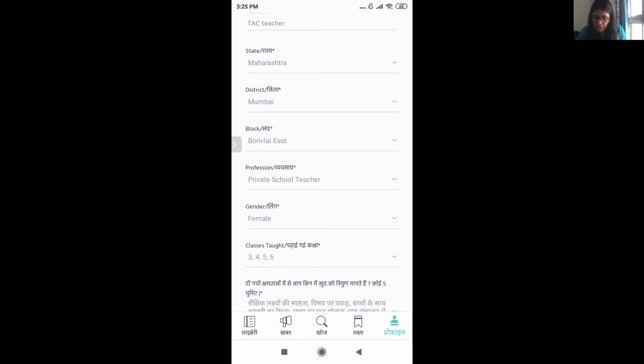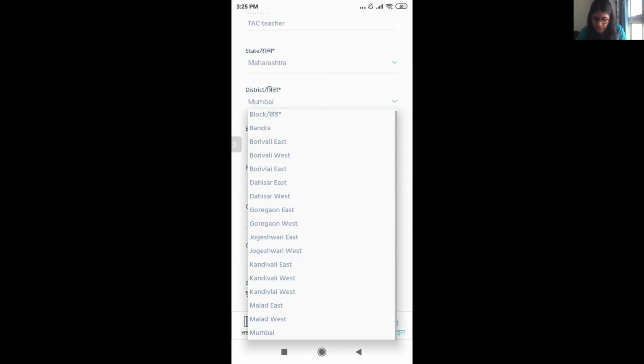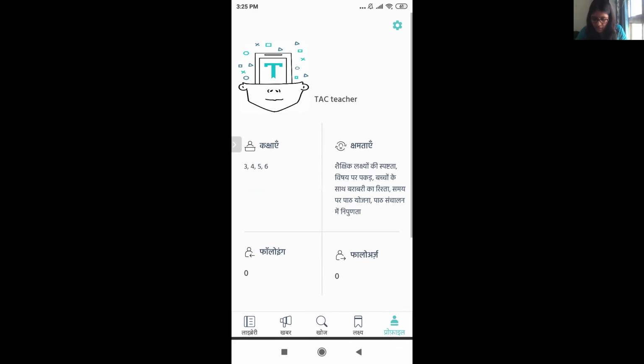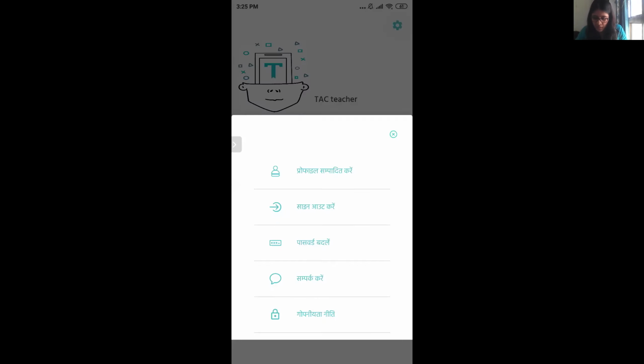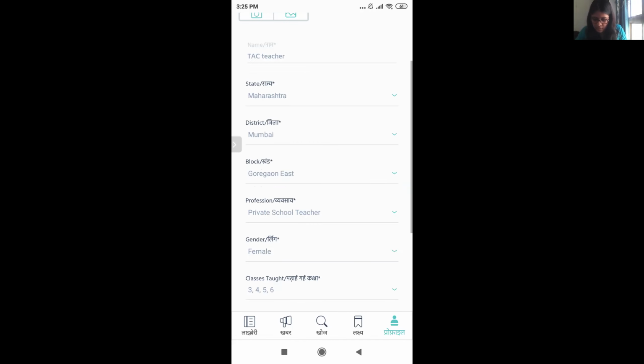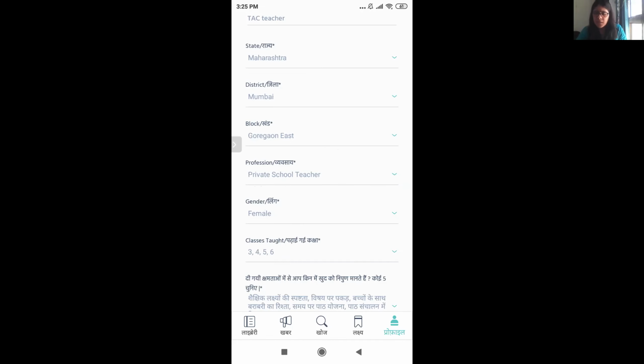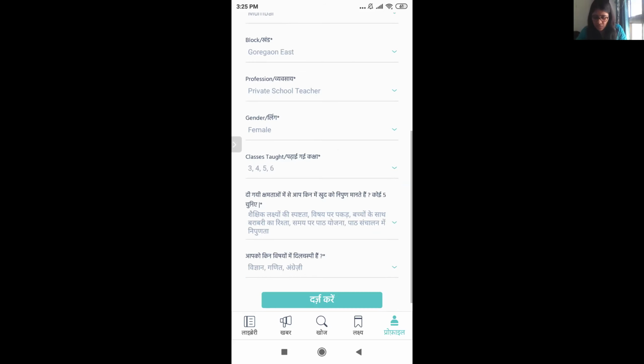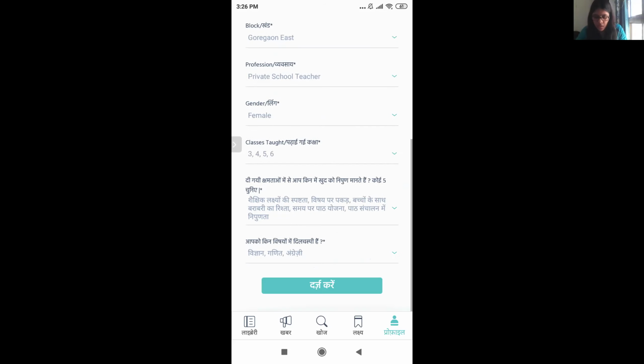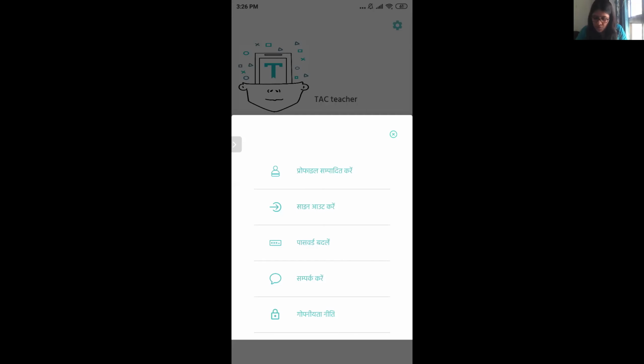So if, for example, my block is not Borivali East, or let's say it is Goregaon East, and I want to save it, I click on Darj Kare. And if I go back, it will get changed. So that's the whole thing, that you can change your basic details also. Let me show you a few more things over here.